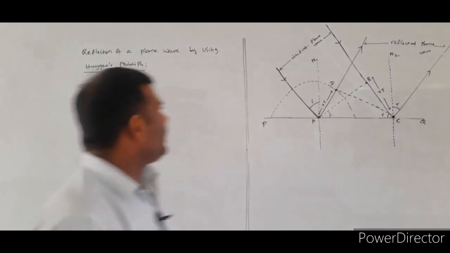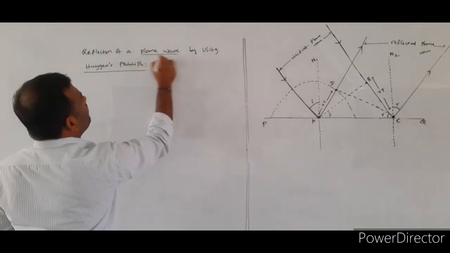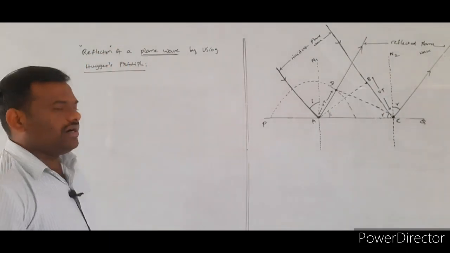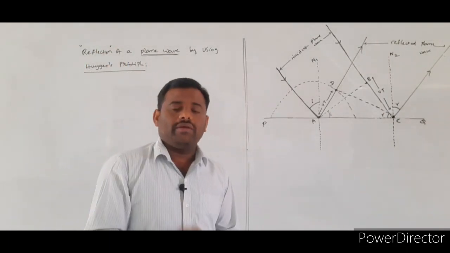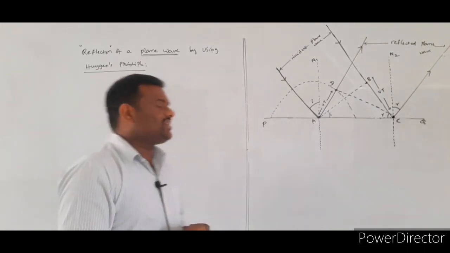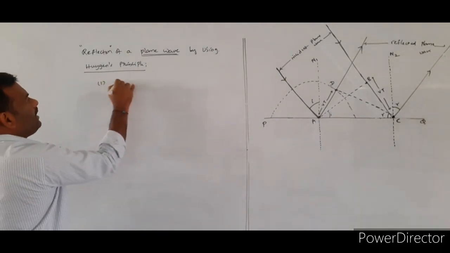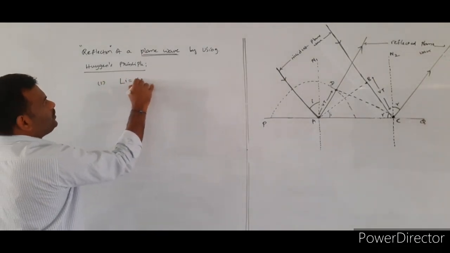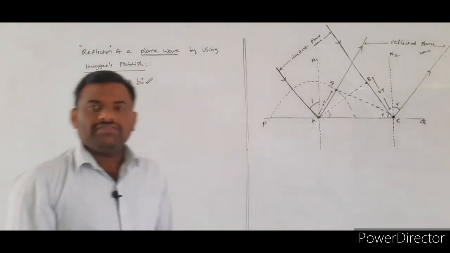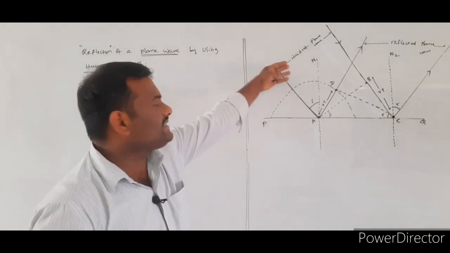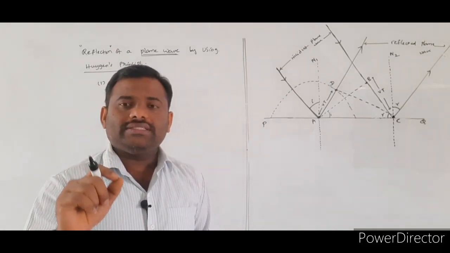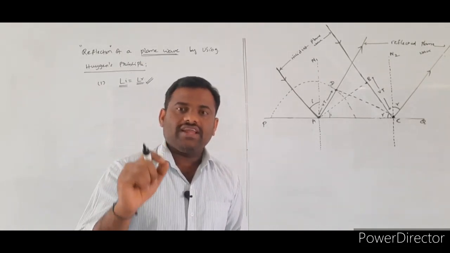Here also, if you consider any one of the plane waves, they are saying that a plane wave will be undergoing the reflection phenomena. So if any light ray undergoes reflection, what are the conditions of the reflection? The first condition is angle of incidence is equal to angle of reflection. Angle of incidence is equal to what? Angle of reflection. If you verify that relation by this given diagram, we will say that the incident plane wave is also obeying the phenomena of the reflection of the light.